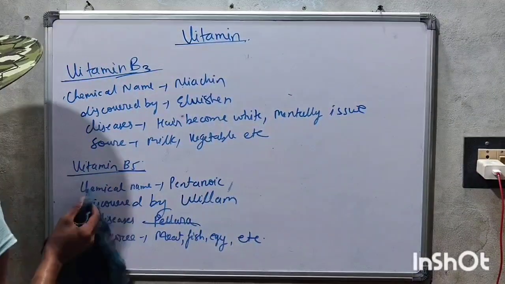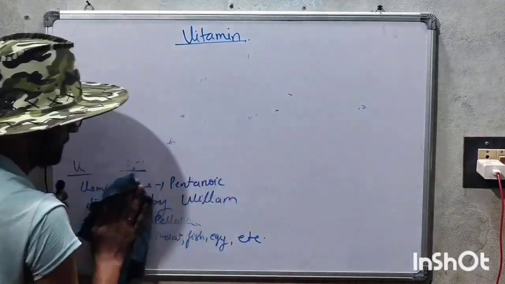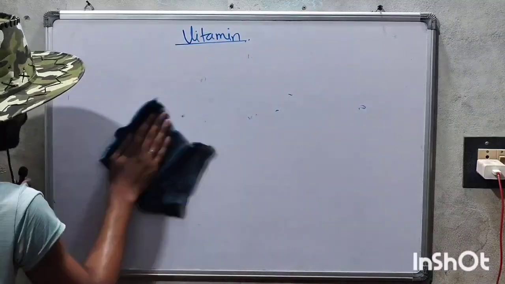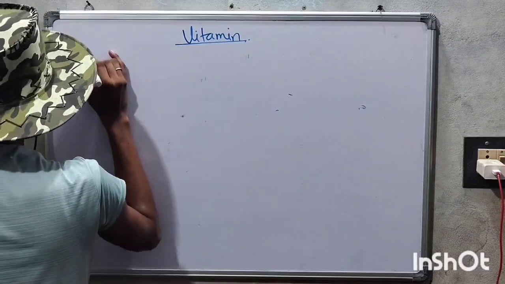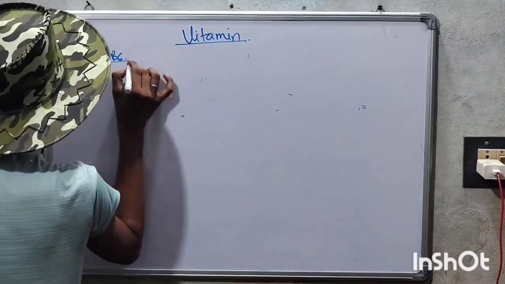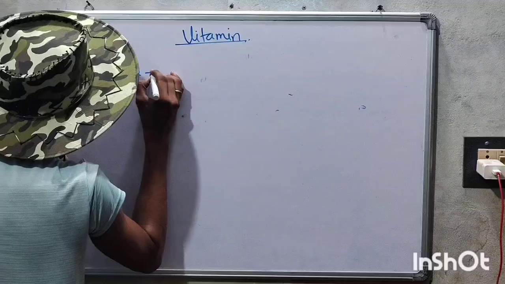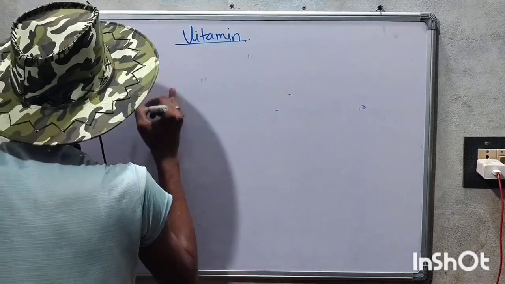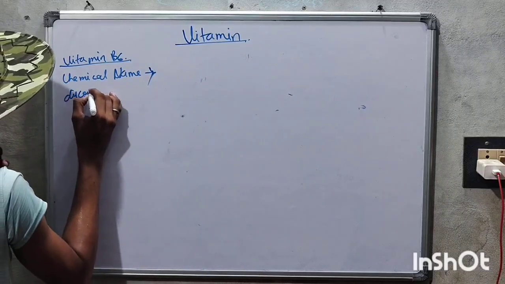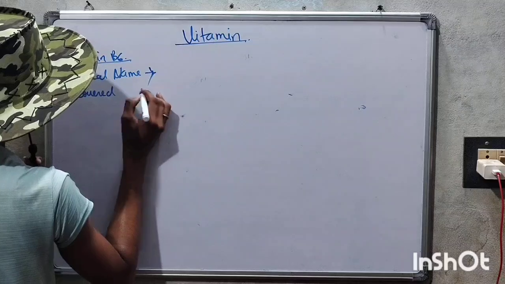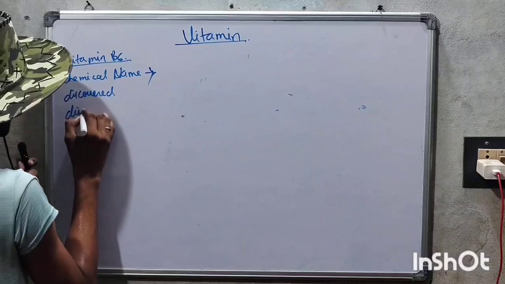And now we will discuss about vitamin B6. Vitamin B6, its chemical name, and discovered, and we will talk about its diseases.